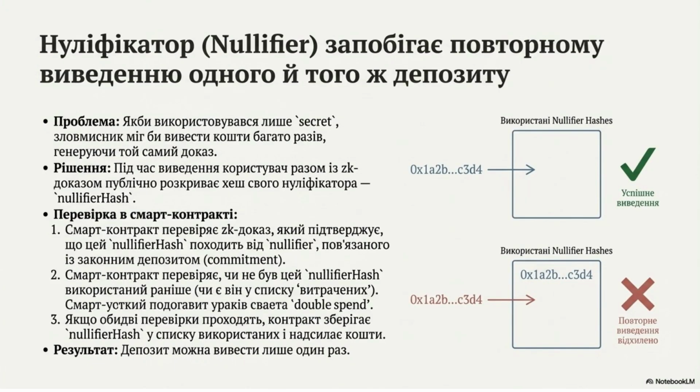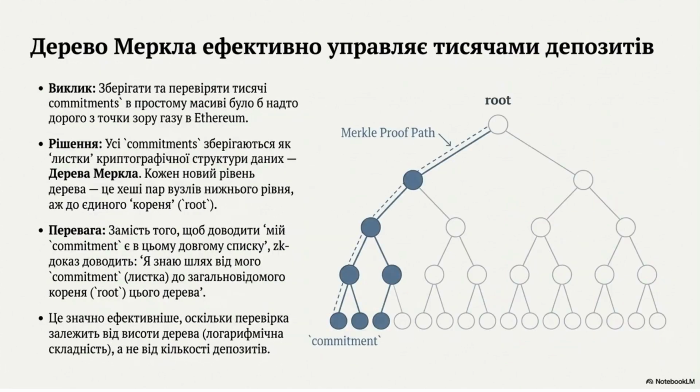The nullifier prevents a single deposit from being withdrawn multiple times. If only the secret was used, an attacker could generate the same proof repeatedly. During withdrawal, the user publicly reveals the hash of the nullifier, the nullifier hash, along with the ZK proof. The smart contract verifies the proof and checks if the nullifier hash has been previously used to prevent "double spend."